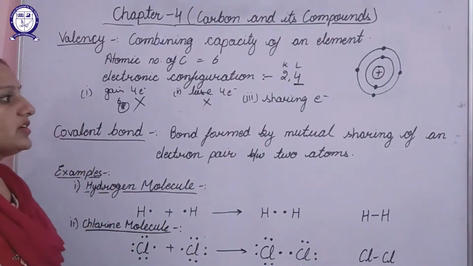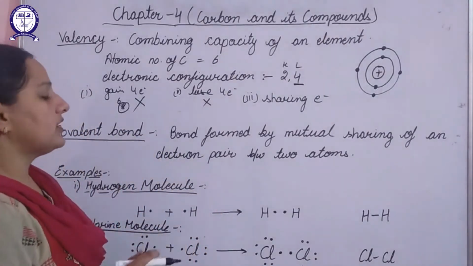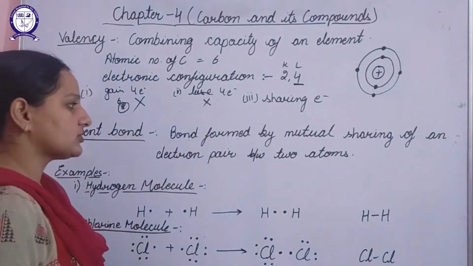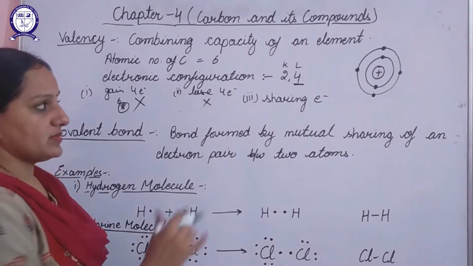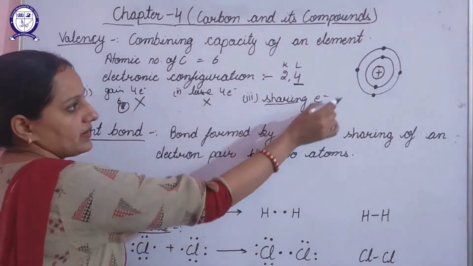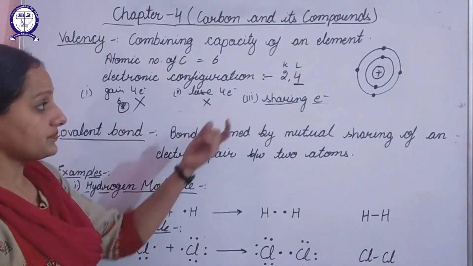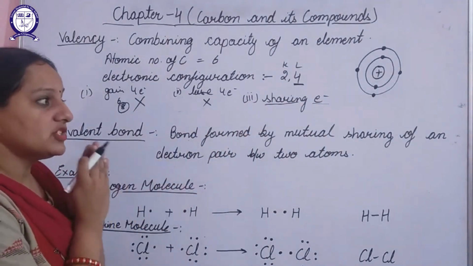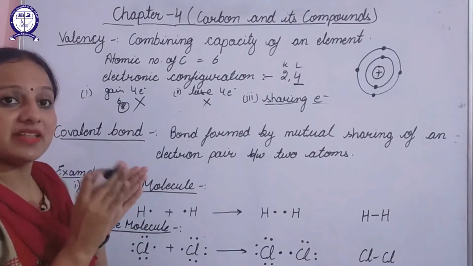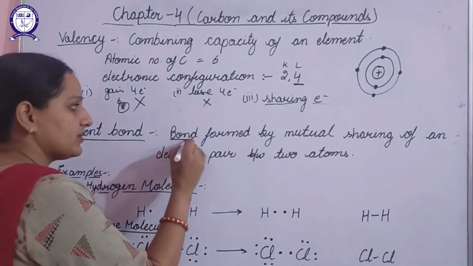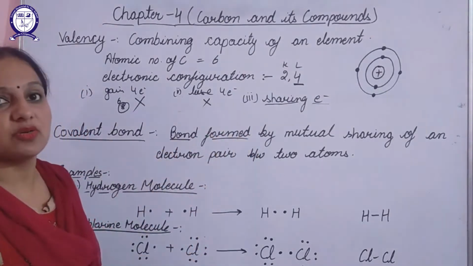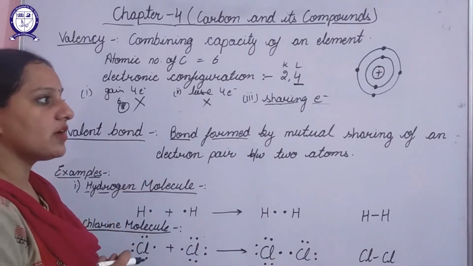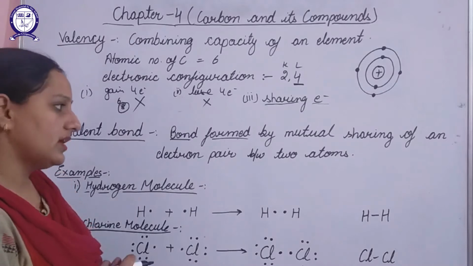Next is the covalent bond. What basically is a covalent bond? It is the bond formed by the mutual sharing of an electron pair between two atoms. I have told you that carbon will combine by sharing of electrons. So whenever sharing of an electron pair takes place, the bond is known as a covalent bond.